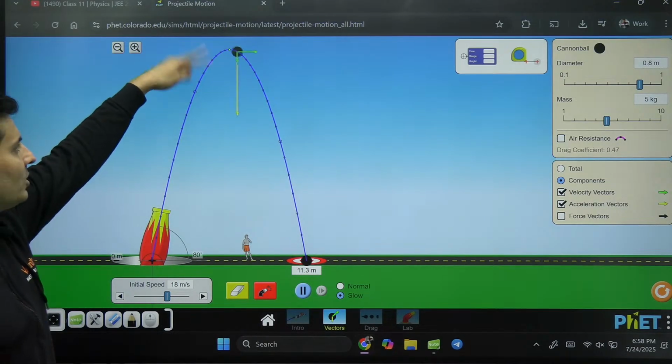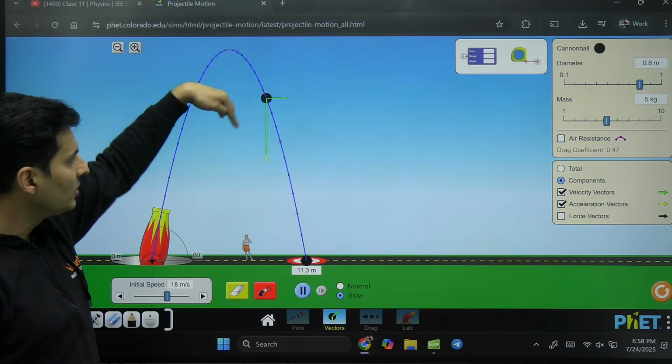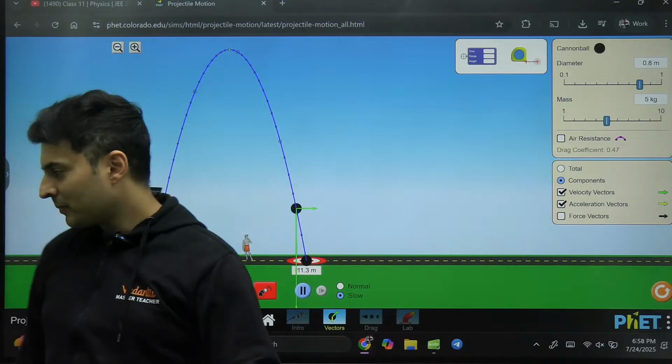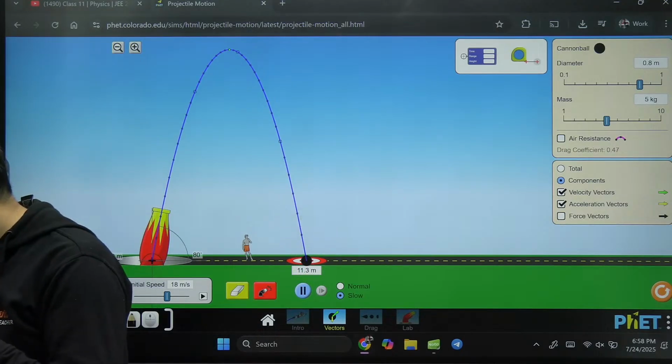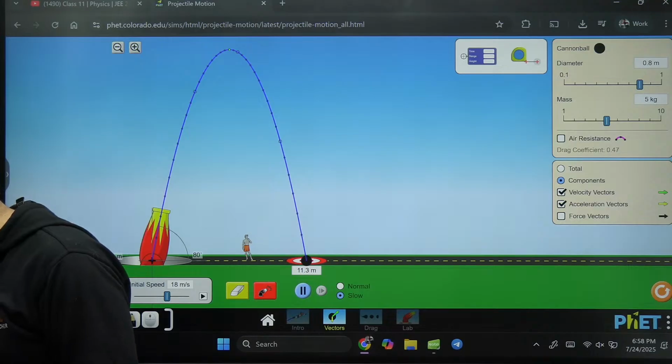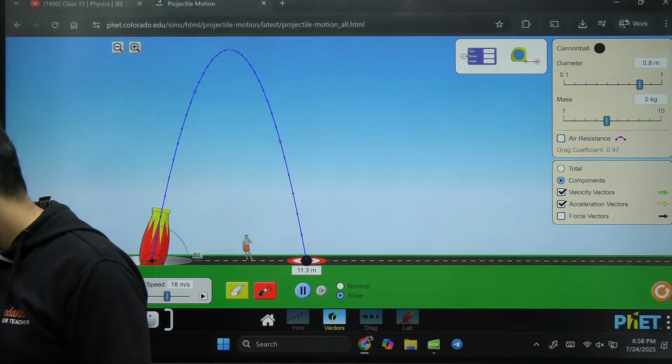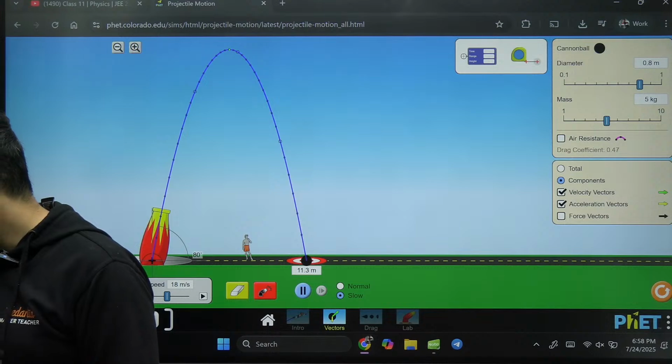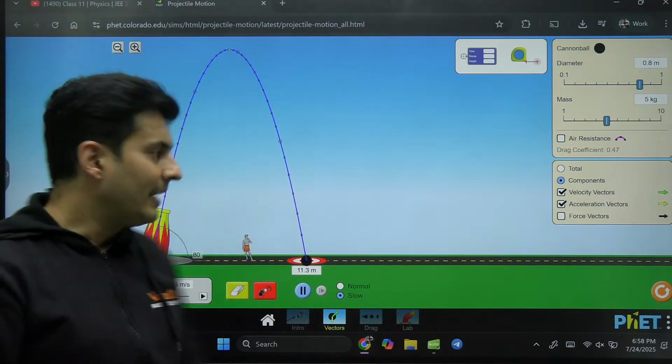Acceleration is the yellow one, which is always down. So it is always going to change the y direction only. Now, is it absolutely clear, everyone? Yeah? Okay. Perfect. Awesome. Great.